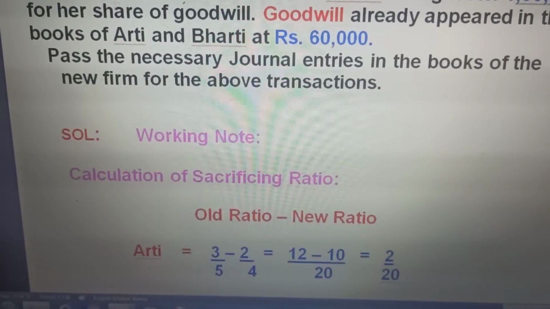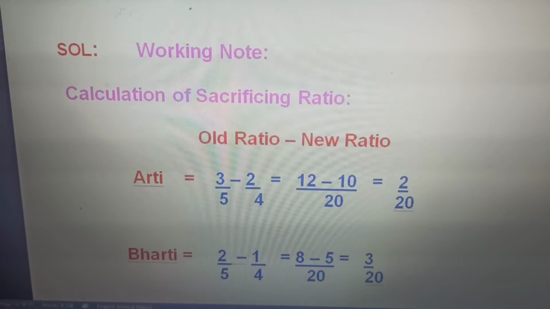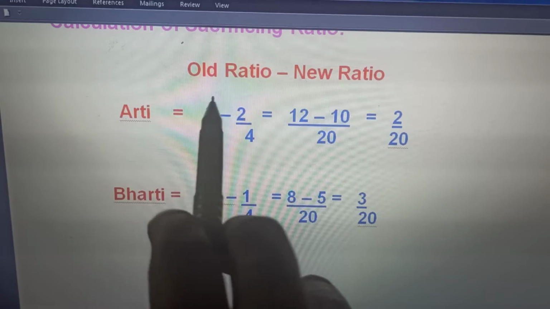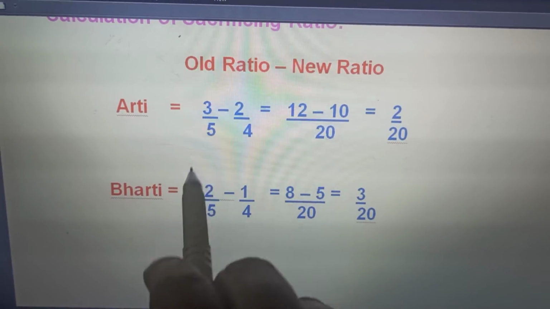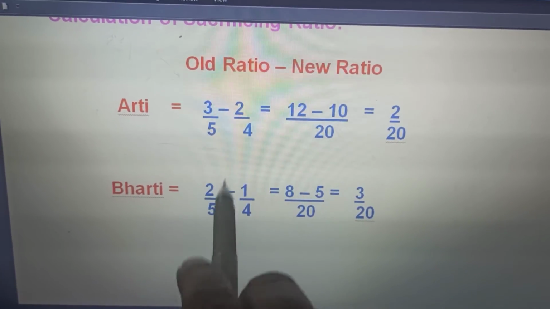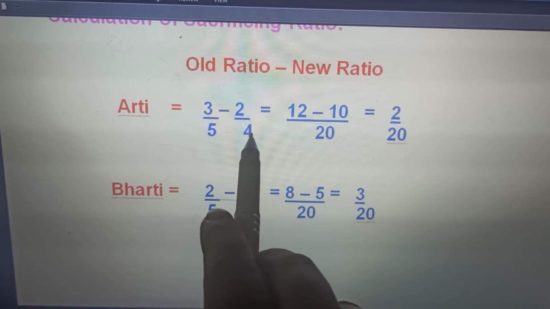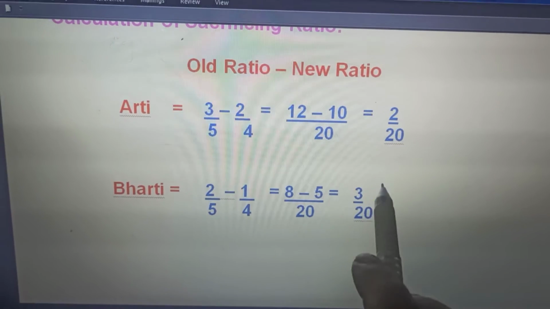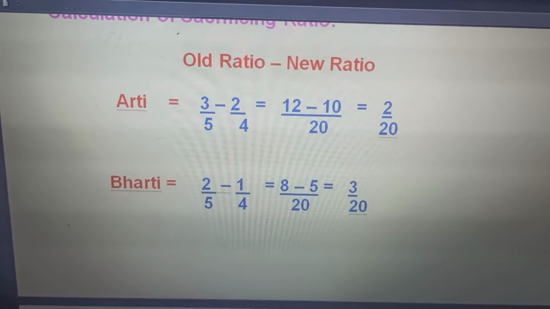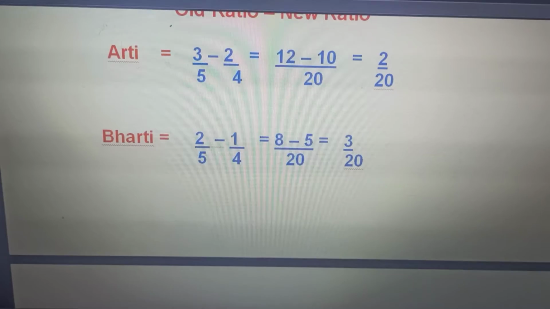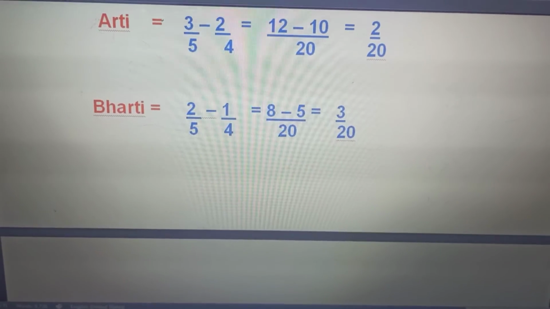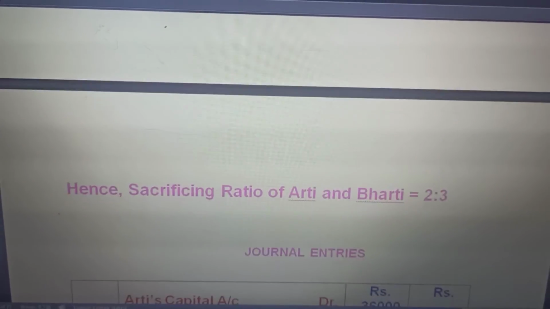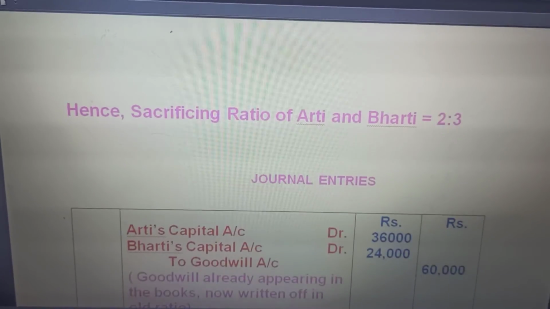And how do we find the sacrifice ratio? Sacrifice ratio is old ratio minus the new ratio. So we calculate the sacrifice ratio. Old minus new. Old is 3:2, 3/5 and 2/5, minus the new ratio 2:2:1. That is the new ratio. We subtract this from this, and this is the sacrificing ratio. Now what do we do with the sacrifice ratio? Hence the sacrifice ratio comes to be 2:3.